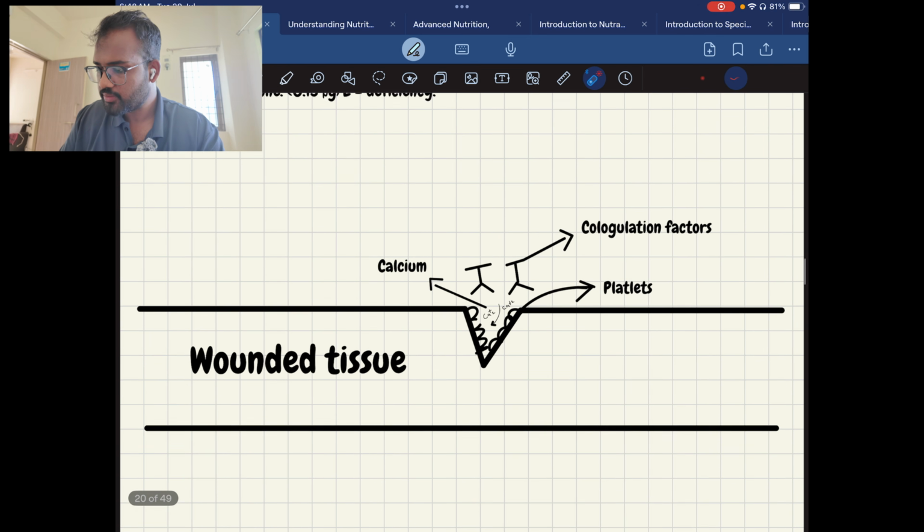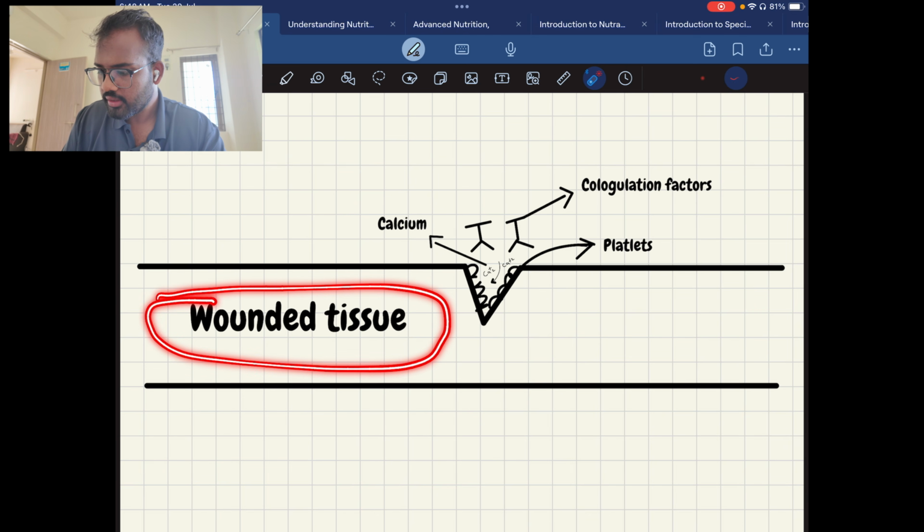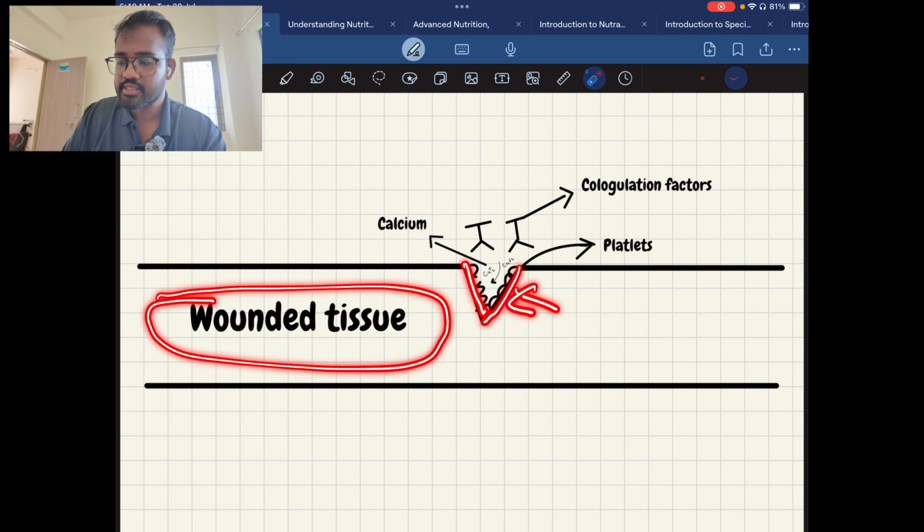So see, I will explain here. I have just mentioned here a simple diagram. Suppose, imagine this is your wound. They have a small cut in the wound. As soon as the cut happens, the platelets rush to the cut site to cover it. These are platelets. And then the clotting factor comes.